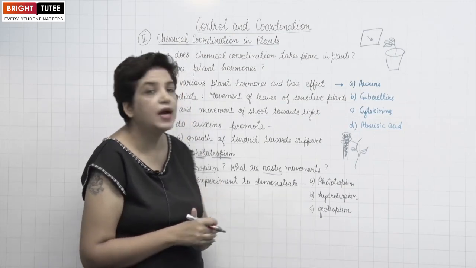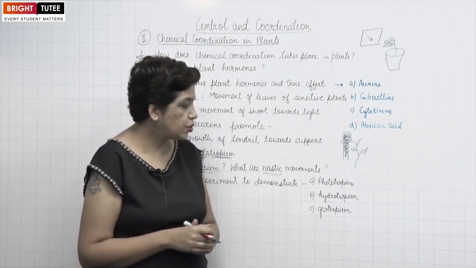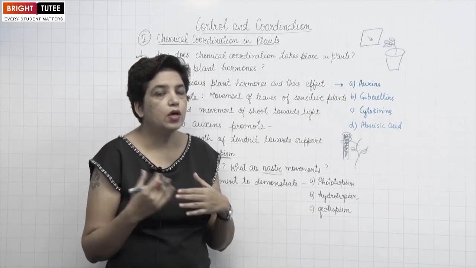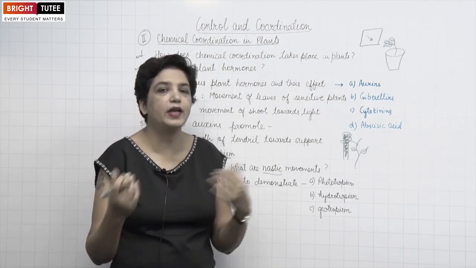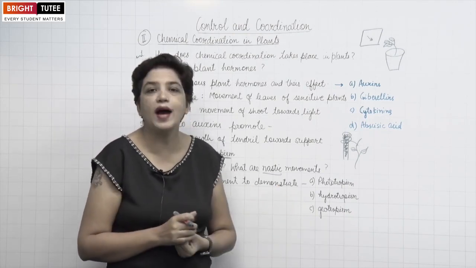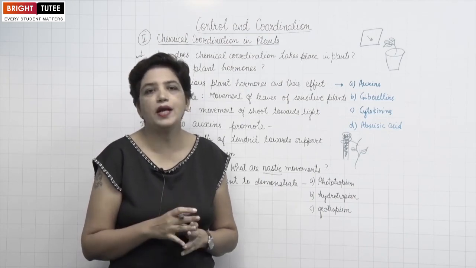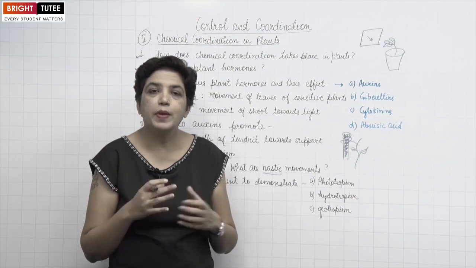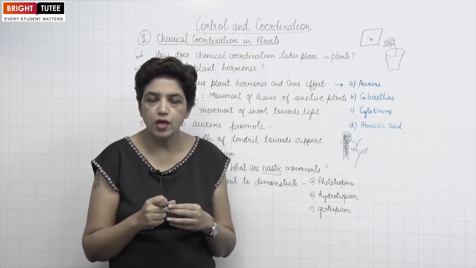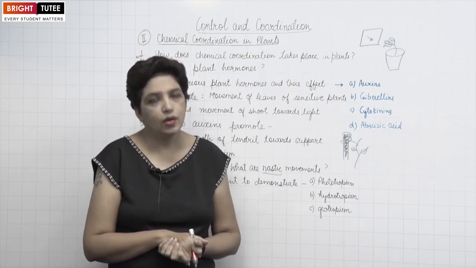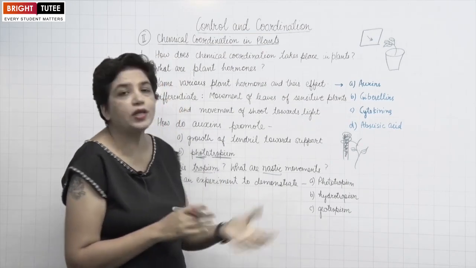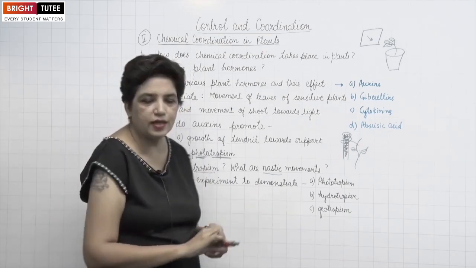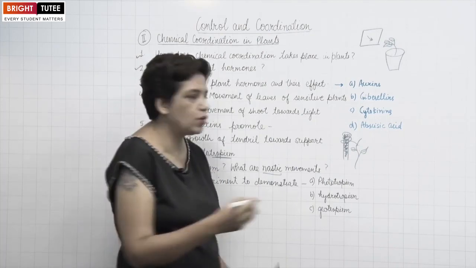The second part is hydrotropism. Hydro refers to water. So the movement of the plant part towards water is called hydrotropism. In plants, the roots show positive hydrotropism because roots have to absorb water, so they move towards the water source. So which activity can you perform?